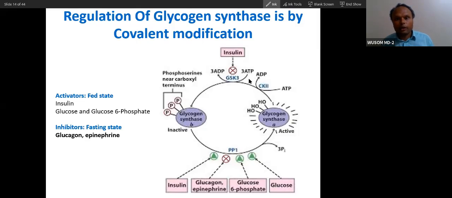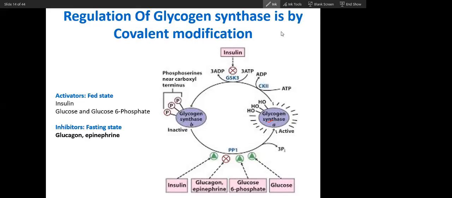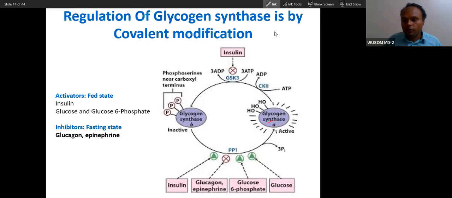So regulation of glycogen synthesis, as I have told you, the regulatory enzyme is glycogen synthase. So this is glycogen synthase, the regulatory enzyme. And this glycogen synthase is active in fed condition or fasting condition? Fed condition. So will it be active in phosphorylated or dephosphorylated condition? Fed means dephosphorylated. So you can see this is active in dephosphorylated condition.